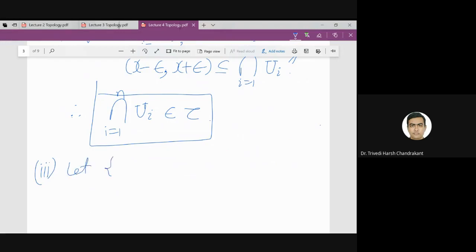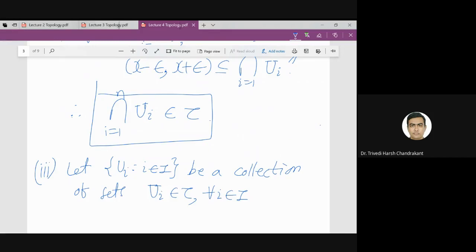So let Ui be a collection of sets, with Ui in tau for every element i in the index set I, where I is any arbitrary set.